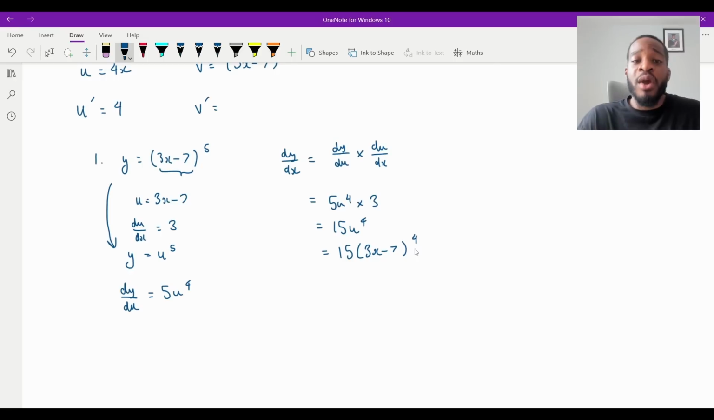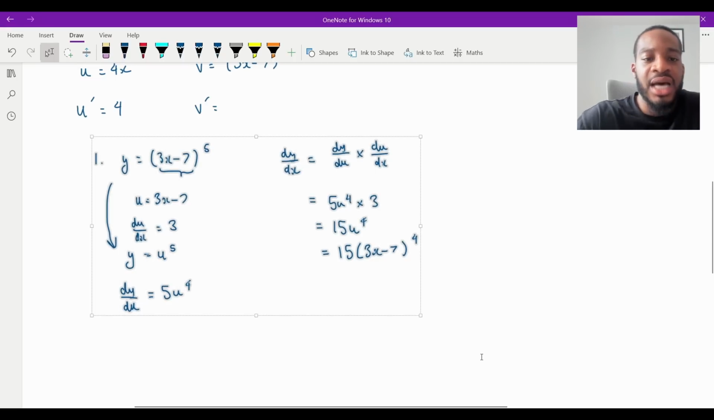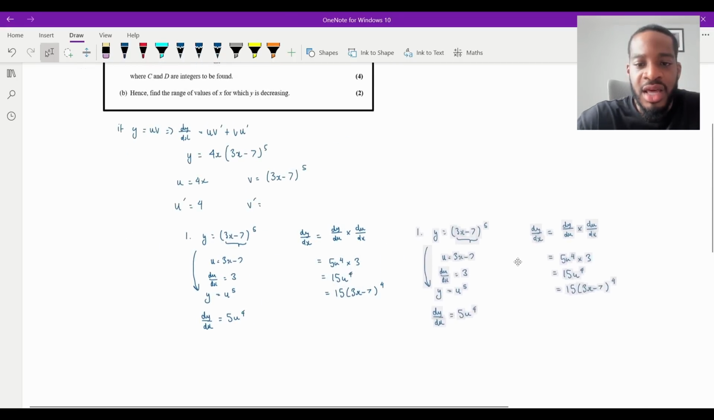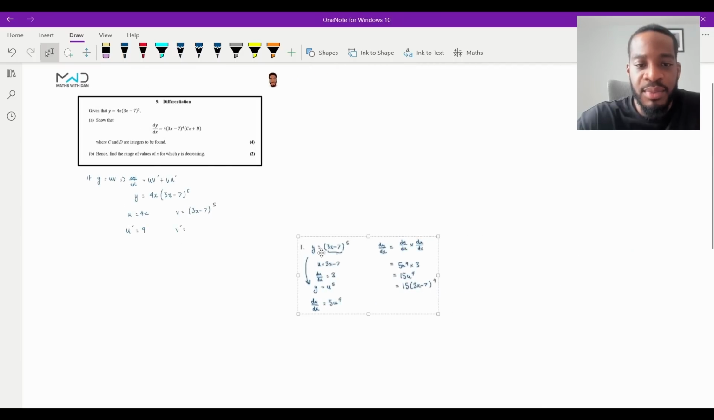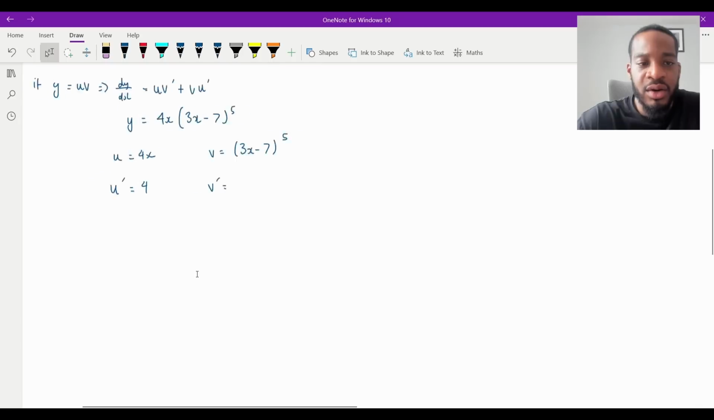Now, this is just a formal way of doing the chain rule. By the time you get to the exam, you shouldn't be doing it this way. You should be doing it very, very quickly. So I'll show you how that works. Let me move this to the side now, and then I'll do it the quick way, which is the way you should do it in your exam. So let me just move it to the side a bit more. So it's there, and then, okay, perfect.